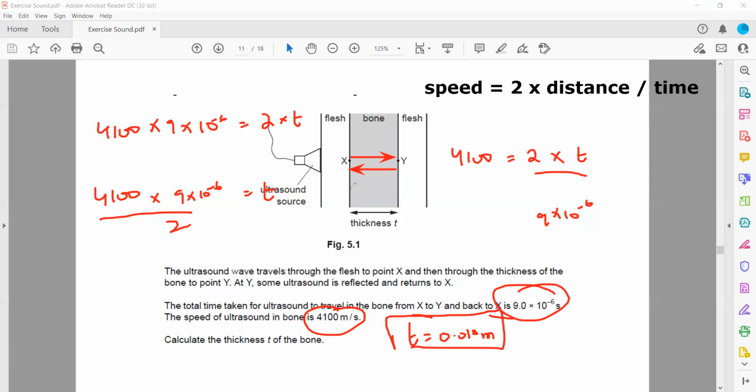Is this question clear? Whenever there is a reflection, you should use 2d. If there is no reflection, for any kind of wave, not only for sound, even if it was a light wave, we will also use 2d. But if there is no reflection, then it is directly d.